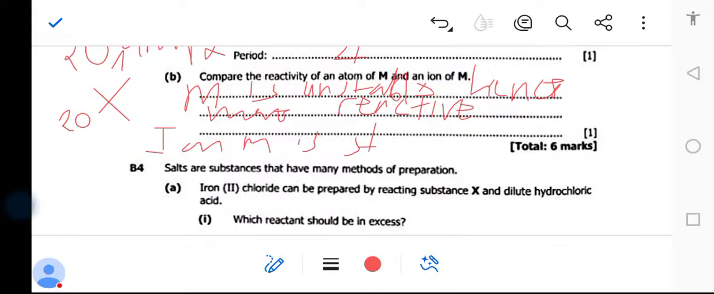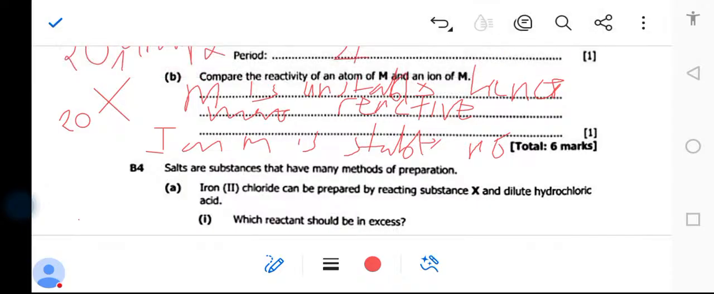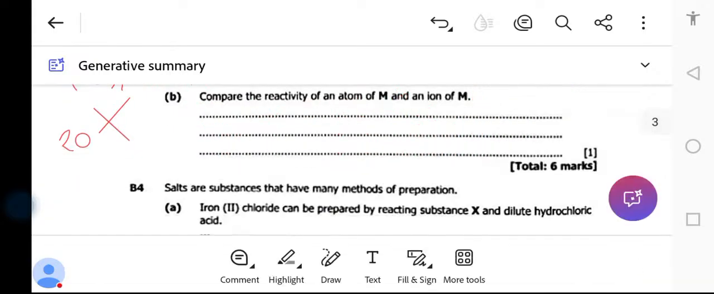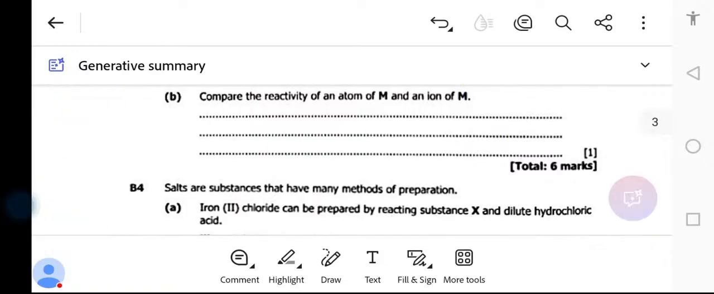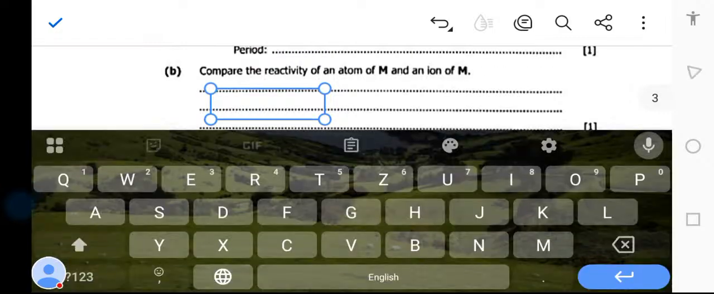Therefore, if it is stable, it has 8 in the outermost shell. It cannot lose, it cannot gain, meaning M is stable, no or less reaction or less reactive. Okay, so that's how you answer this question. If you want, I can write it here, but you just get the answer. We said that. How do you answer this question? Atom M is supposed to be unstable. Okay, so that's how you answer that question there.